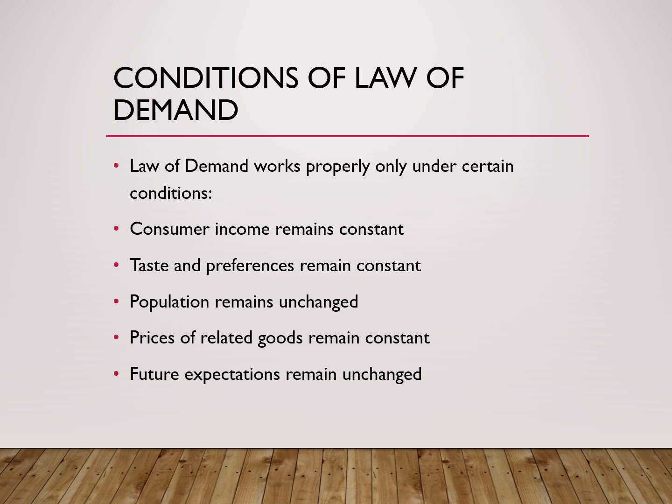The next condition is that prices of related goods should remain unchanged. Related goods include substitute goods and complementary goods. Substitute goods are products that can replace each other, for example, tea and coffee. Suppose the price of coffee increases, people may switch to tea. As a result, tea demand may increase even though tea prices did not change. Complementary goods are products used together, for example, cars and petrol. If petrol prices increase significantly, people may reduce car usage or postpone buying cars. So changes in prices of related goods can affect demand as well.